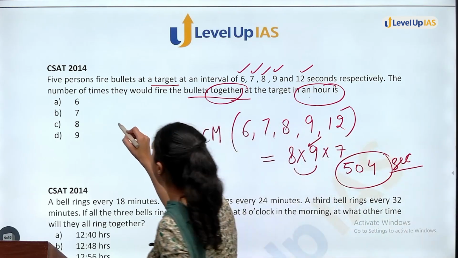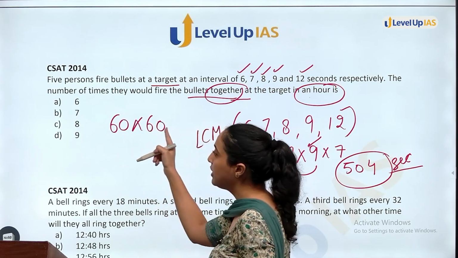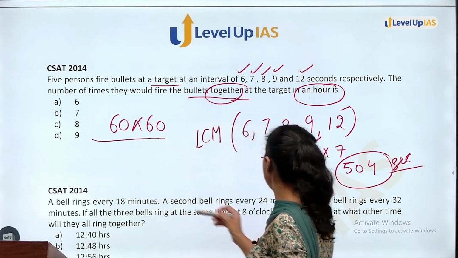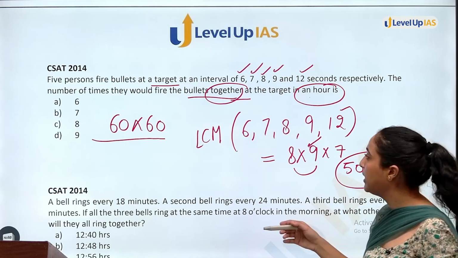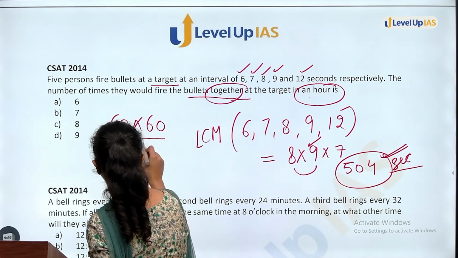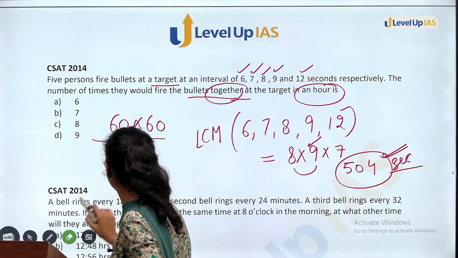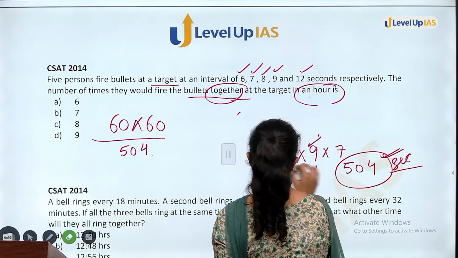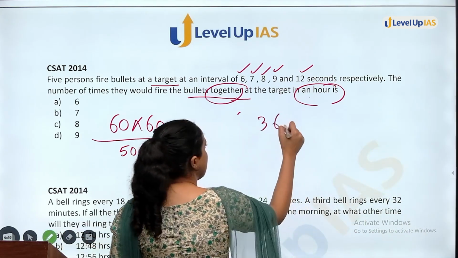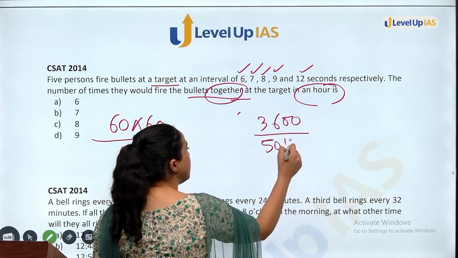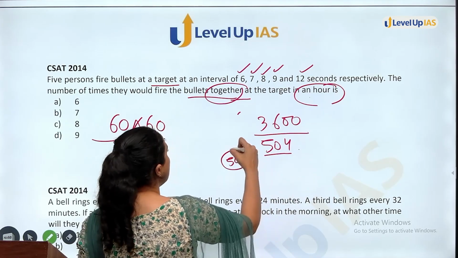In 1 hour, you have 60 minutes. That means 60 multiply 60. In 1 hour, you have this many seconds, divided by your first interval. After 504 seconds, it will take place. So 60 multiply 60 divided by 504. This will be 3600 divided by 504. Since 504 is closer to 500, and you can check also, this will come out to be 7.